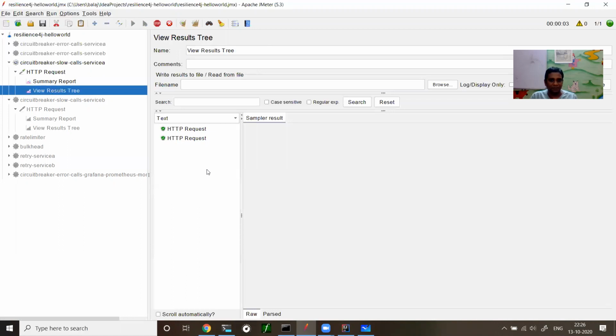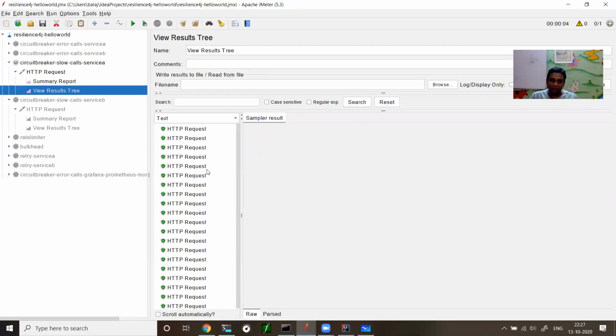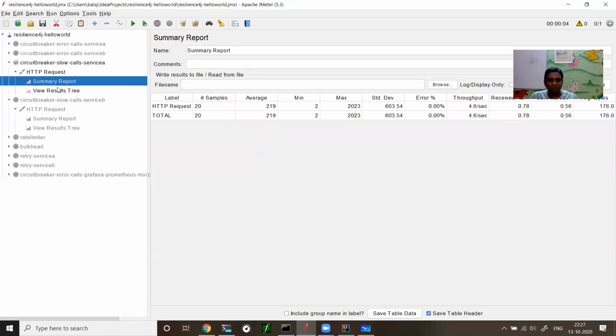View results in tree. So in the summary report, you can see that the average has now become 219 milliseconds. Earlier, B on average took 1100 milliseconds. It became 200.2 milliseconds, then 1.1 milliseconds. So there is an improvement in the performance, right? So how was that achieved? Because of the circuit breaker pattern.